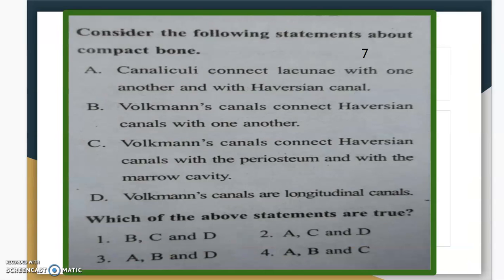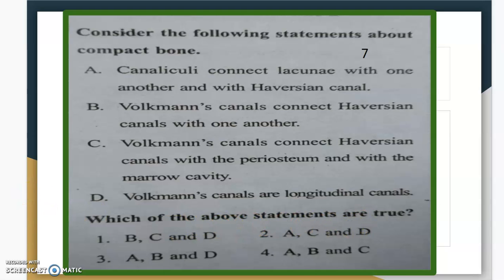Next one is the seventh one. Consider the following statements about compact bone. A. Canaliculi connect lacunae with one another and with Haversian canal. B. Volkmann's canals connect Haversian canals with one another. C. Volkmann's canals connect Haversian canal with periosteum and with marrow cavity. D. Volkmann's canals are longitudinal canals. Which of the above statements are true?